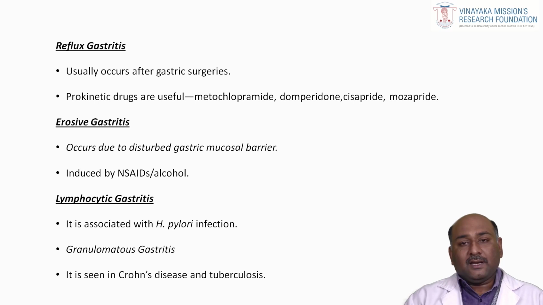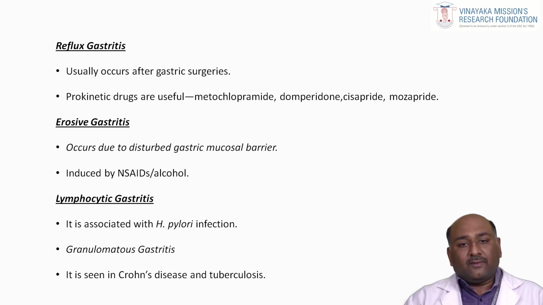Then coming to the miscellaneous varieties, lymphocytic gastritis. As I told already, there are certain disease conditions that are autoimmune. Our own immune system turns against our own gastric mucosa. It can result in severe accumulation of lymphocytes, resulting in an inflammatory process. Those kinds of inflammation are called lymphocytic gastritis.